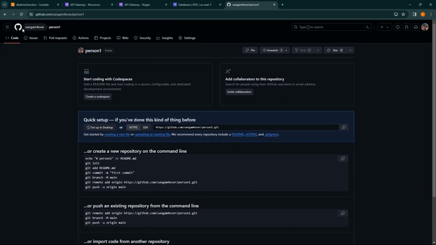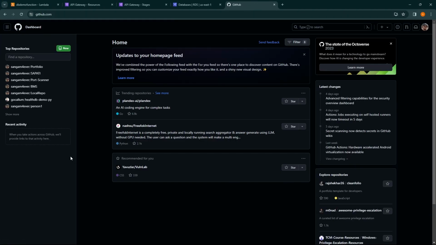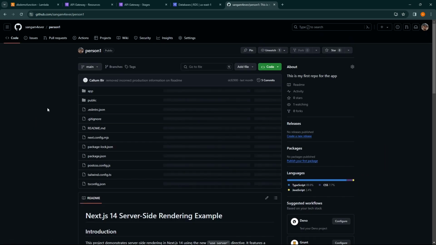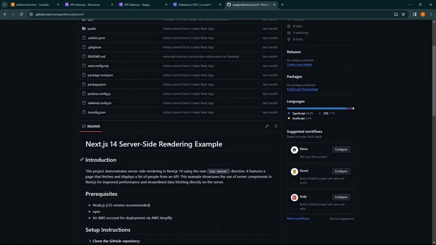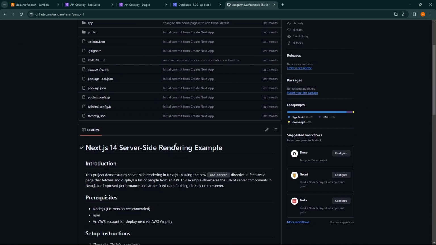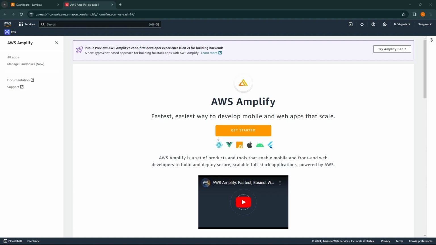Now get back to your GitHub and check if that exists or not. As you can see, the person1 repo. So all your local code has been pushed to GitHub. Now let's deploy our app in AWS Amplify. Simply click on get started.